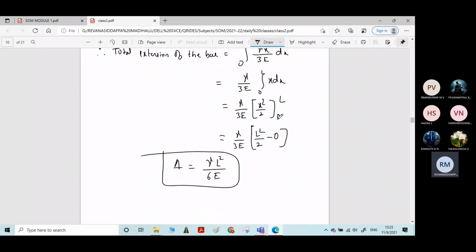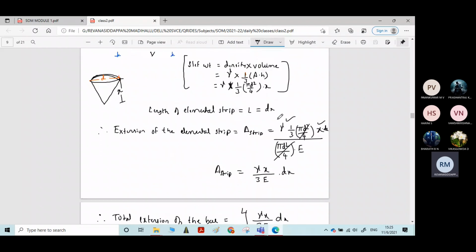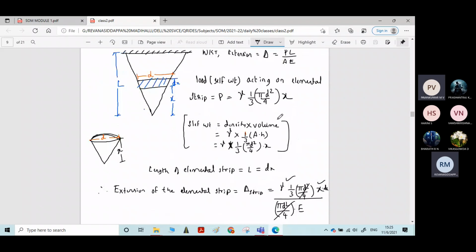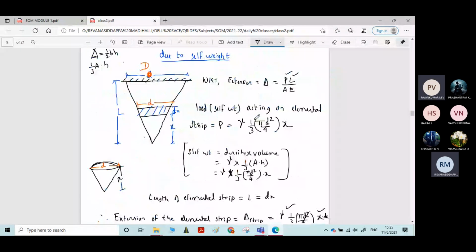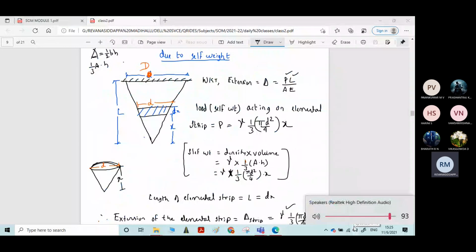If you got any doubts in this derivation, you can ask, students. Yes, sir. Extension of elemental strip. Once again, explain, sir. Just a minute. I'm not able to hear. Tell me. Extension of elemental strip.